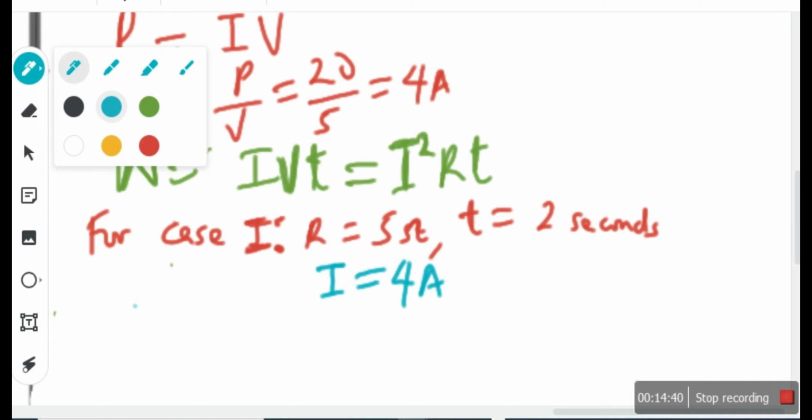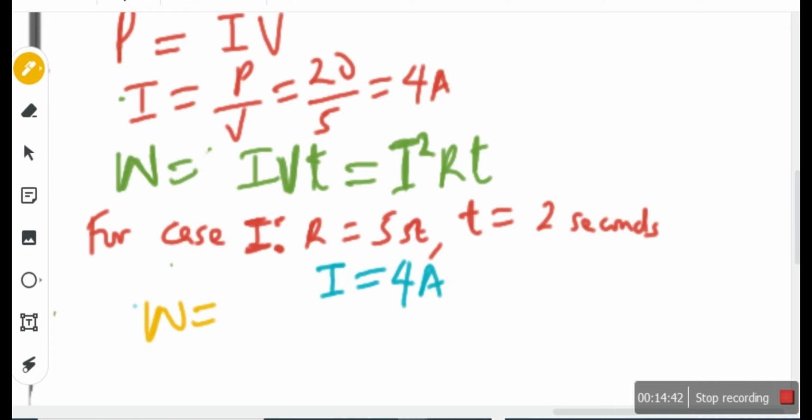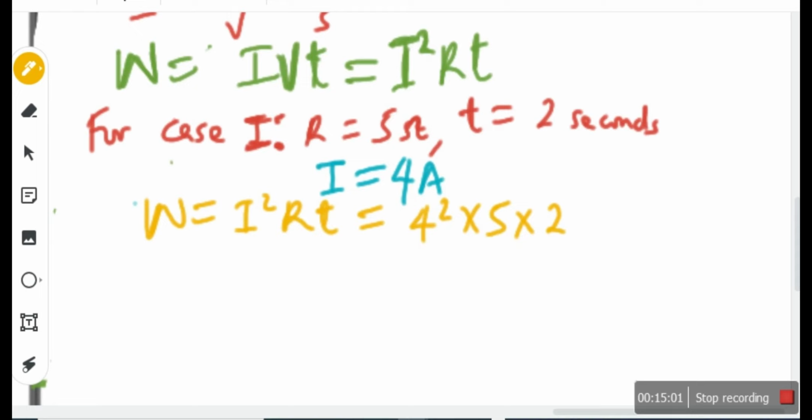It's I squared RT, is it not? 4 squared times R, 5, times 2. What does it give? 16 times 5 times 2, 16 times 10. 160 joules, is it not? Okay, let's double the current.